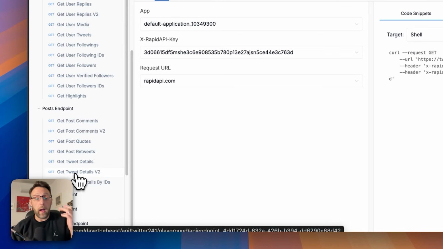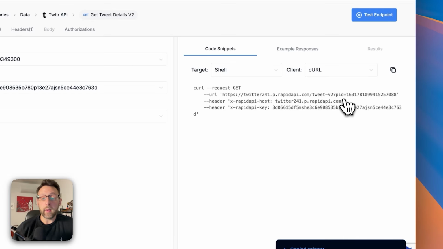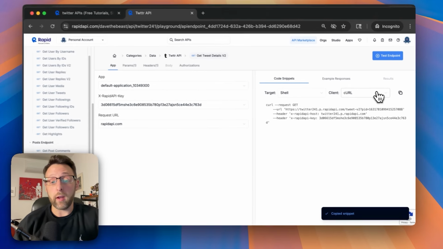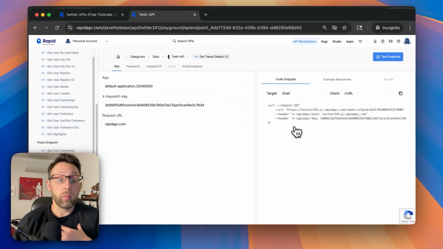I use version 2. I assumed it was better than version 1. This seems to work for me. So I'm just going to go ahead and copy this. And this right here is called a curl request. And this basically allows us to bring this into N8N super, super easily.